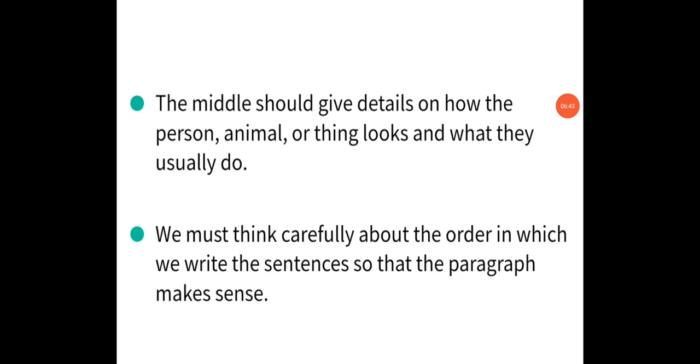Next one, we must think carefully about the order in which we write the sentences so that the paragraph makes sense. So in the middle part we write down the details about the animal or the person that we want to write about.